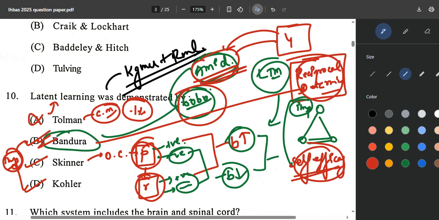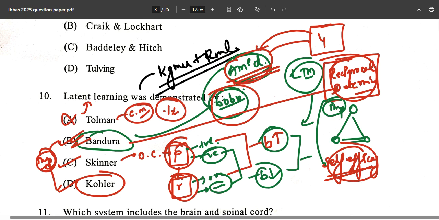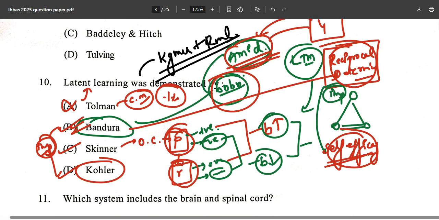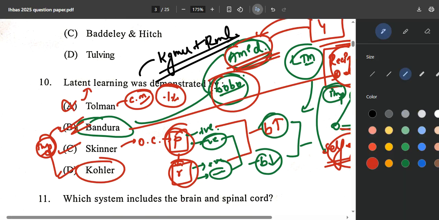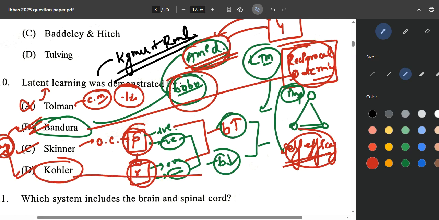Now Skinner we have done, Tolman we have done, and this is your Kohler. I don't know what Kohler has done. If you know, make sure you comment down below what Kohler has given. Okay, so I misread this. I was not talking about Kohler, but about Kohlberg.